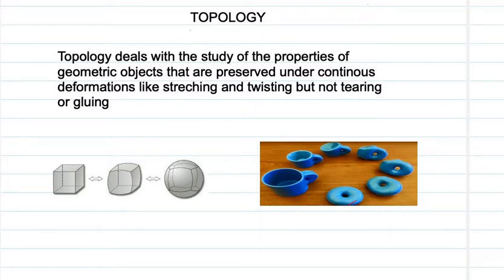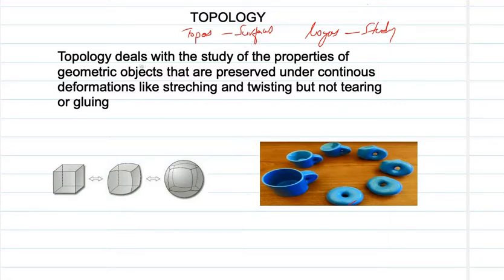Actually, this is derived from two Greek words. One is topos. Topos means nothing but the surfaces. And logos means discourse or study. So topology means basically the study of surfaces or objects.